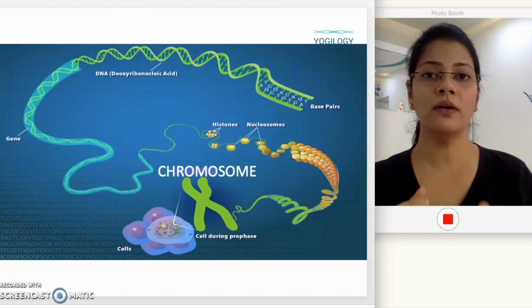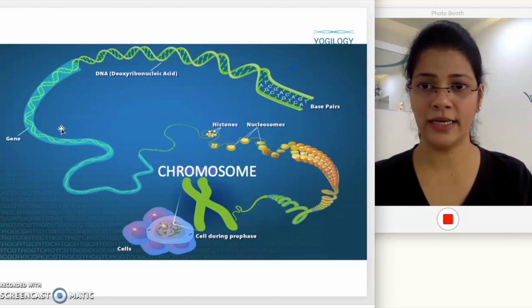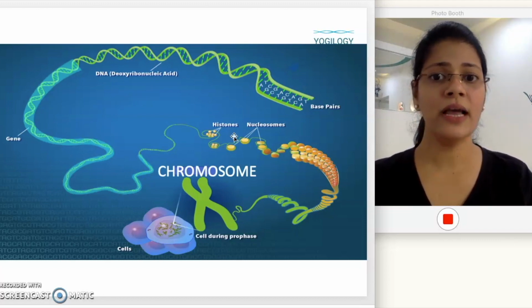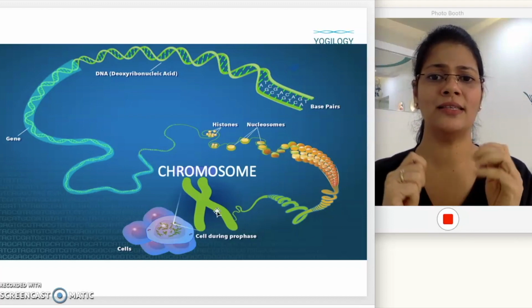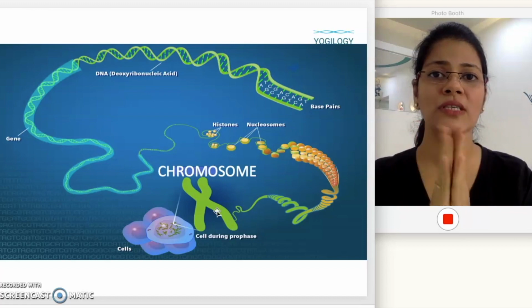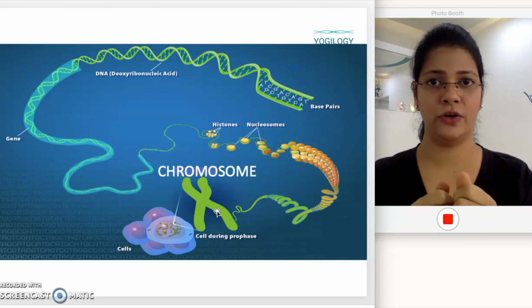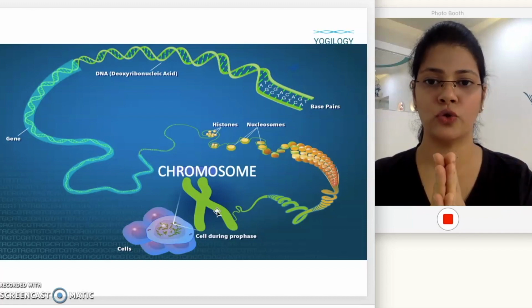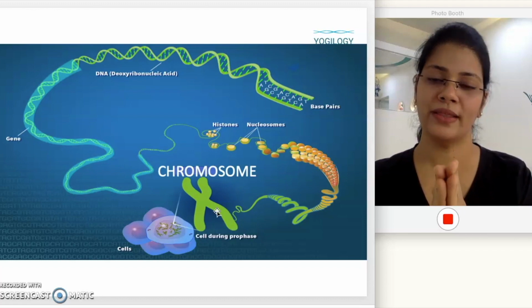Okay, over here the chromosomes come into picture. So here you can see this is the DNA that is there. With the help of these proteins, it is packed into this structure called as chromosome, and these are visible only when the cell is going to undergo cell division. Okay, of course under the light microscopy. So only during that time you will be able to see the chromosome that is formed.